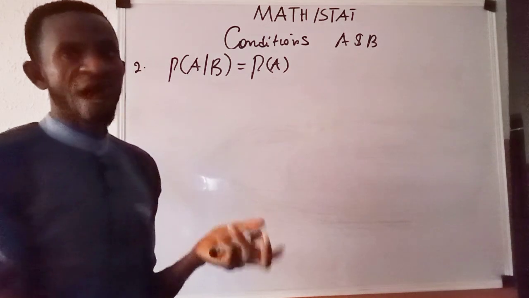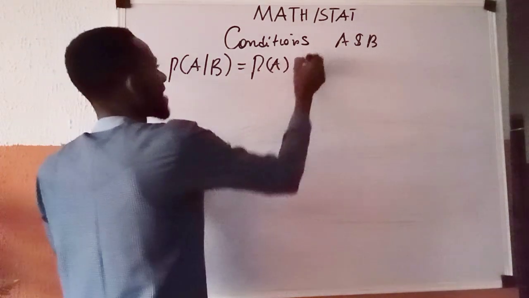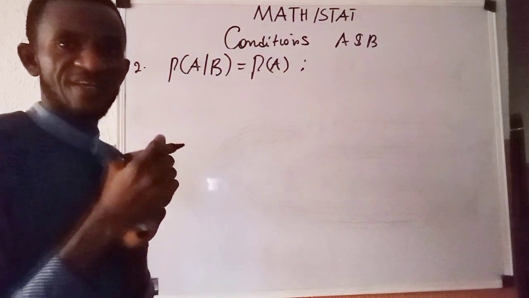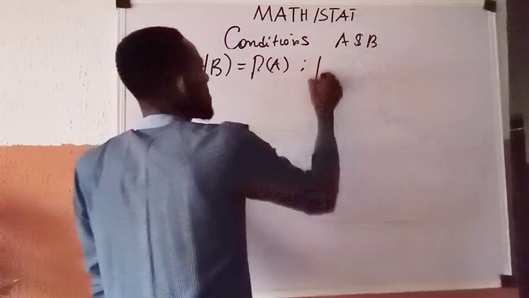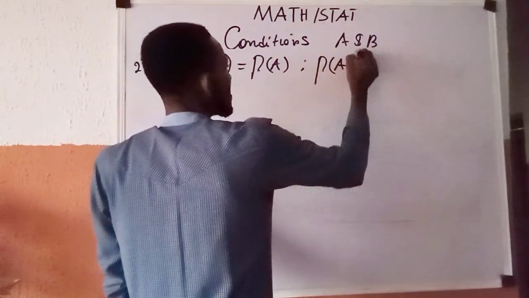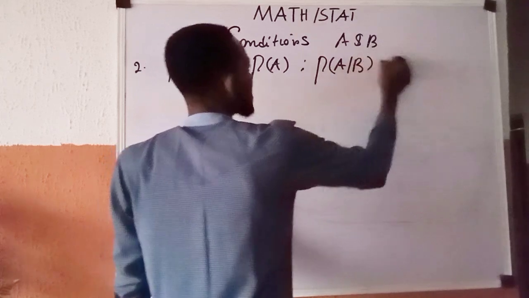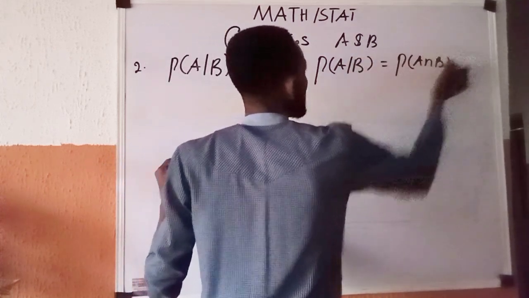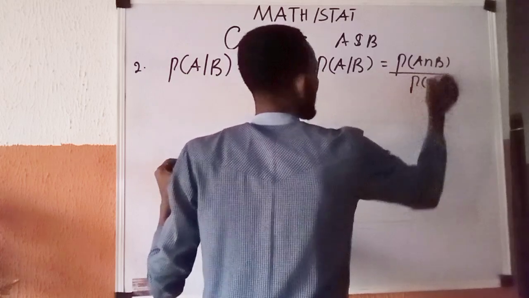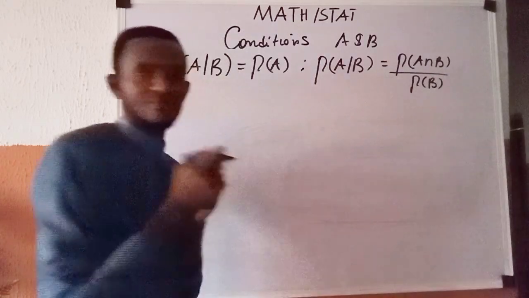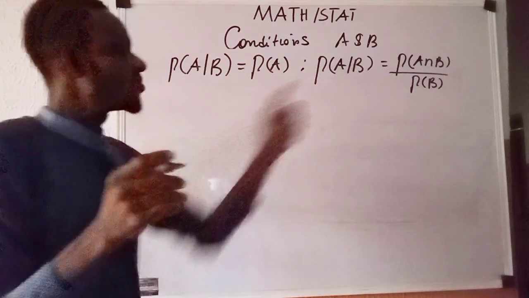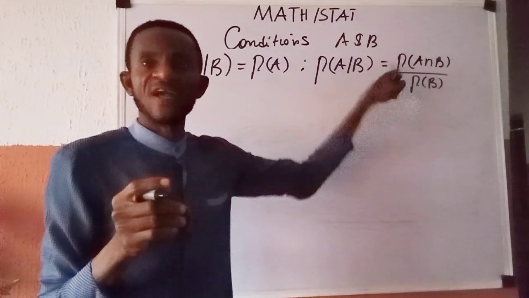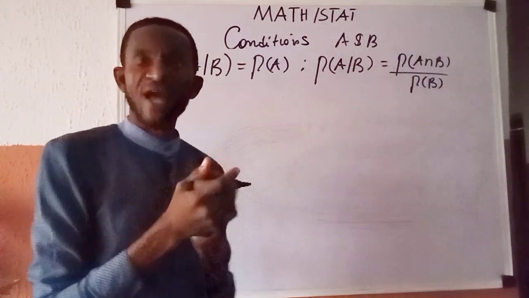And of course, we know as well that this can equally be written this way: the probability of A given B is given as the probability of A intersection B all over the probability of B, using the idea of what we call conditional probability.